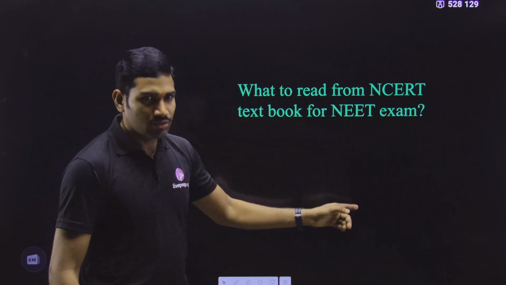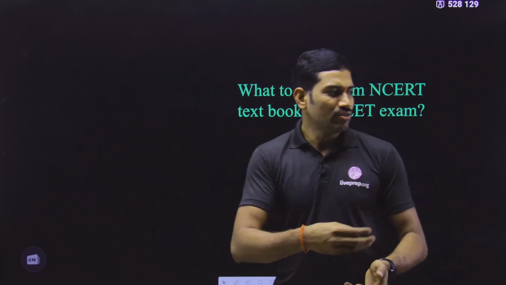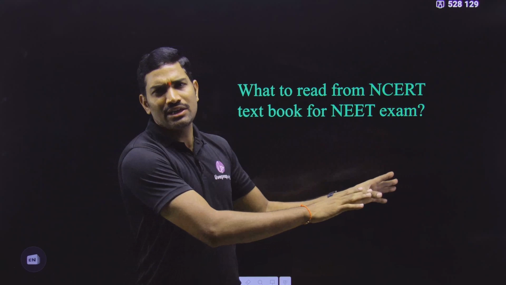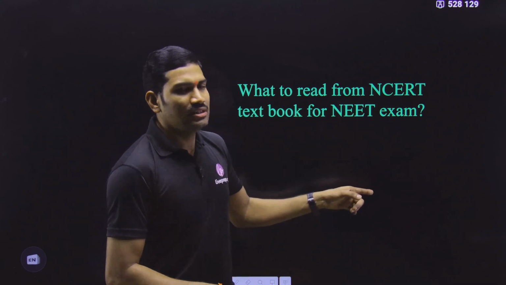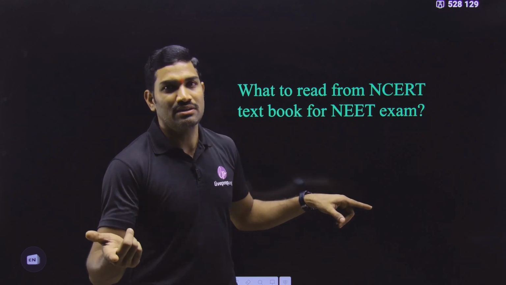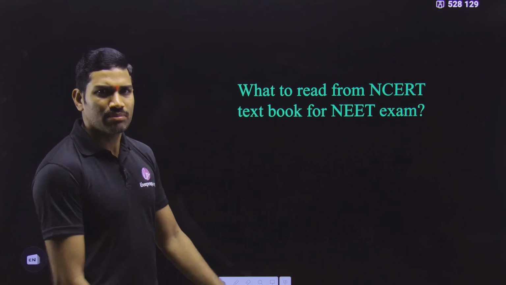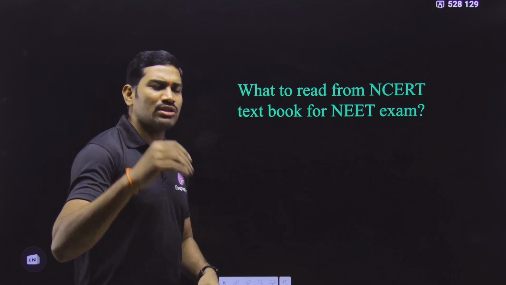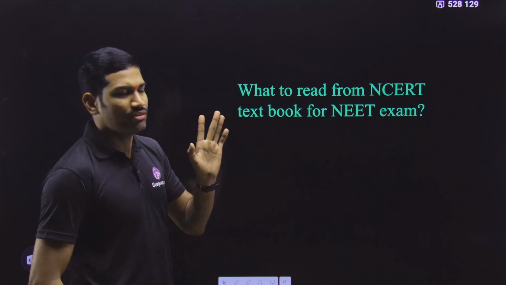So now I will tell you. I am taking one example of the cell chapter, and with the help of that, in between I have added some other information from other chapters also. Overall I will tell you what exactly is from NCERT. If you know what is from NCERT, then only you will understand what is out of NCERT. You have to understand this. Now we will quickly go with this. I will give some simple examples here, whether you are an 11th class student, 12th class student, repeat student, whoever it is, so please go through this. If you don't understand this, unnecessarily you will face the problem.